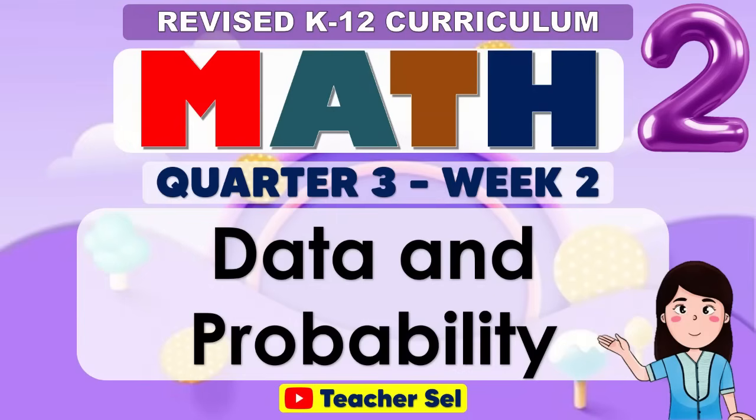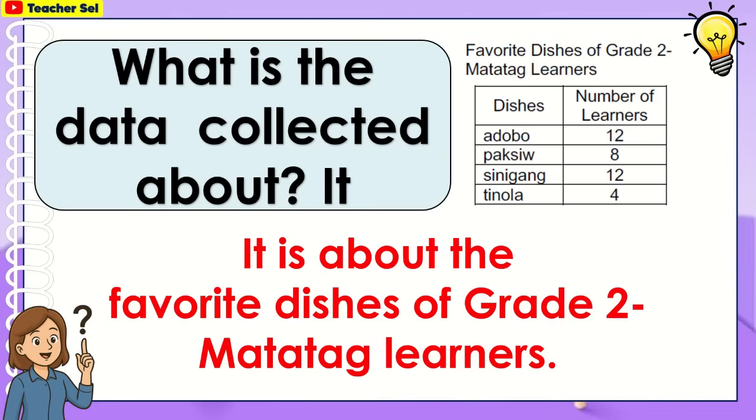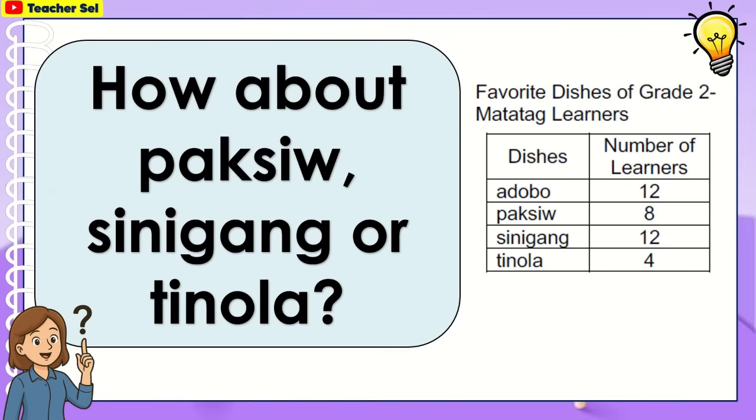Revised K-12 Curriculum Math 2 Quarter 3 Week 2 Data and Probability. What is the data collected about it? It is about the favorite dishes of grade 2 matatag learners. Who among you likes adobo? Why do you like it? How about paksiw, sinigang, or tinola?